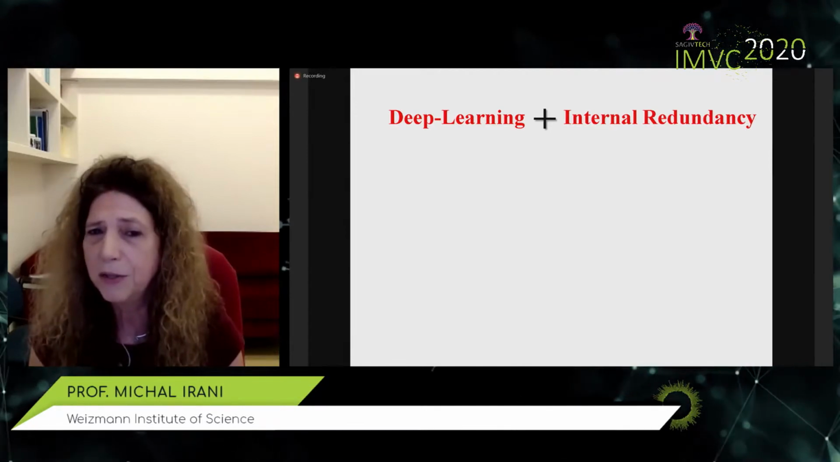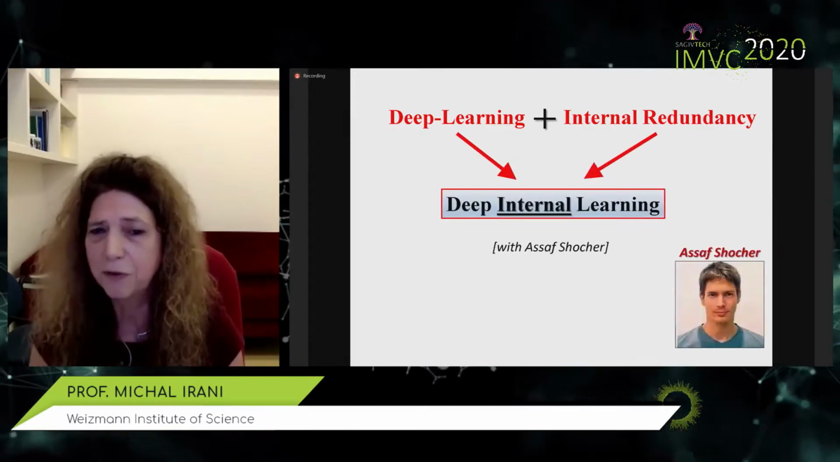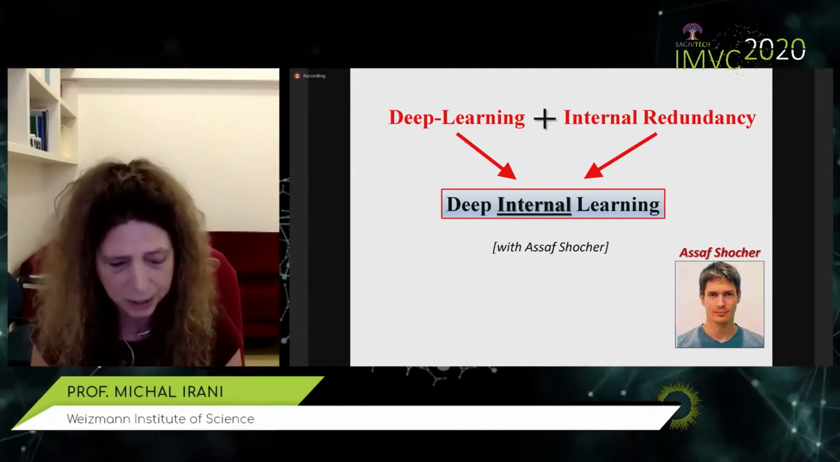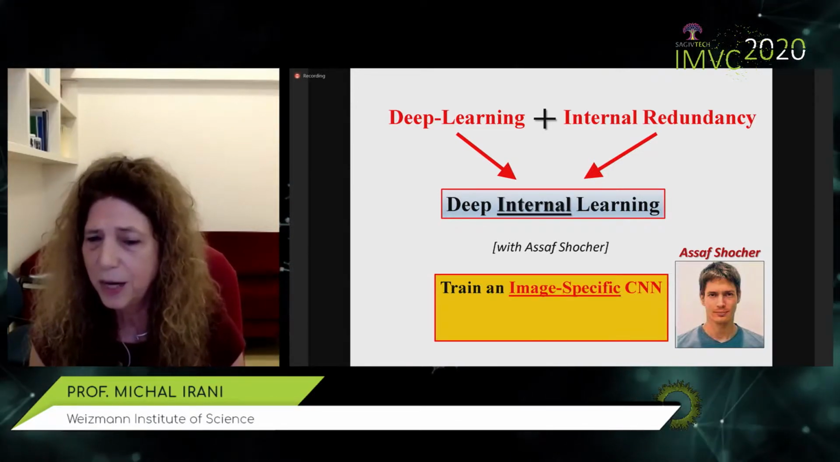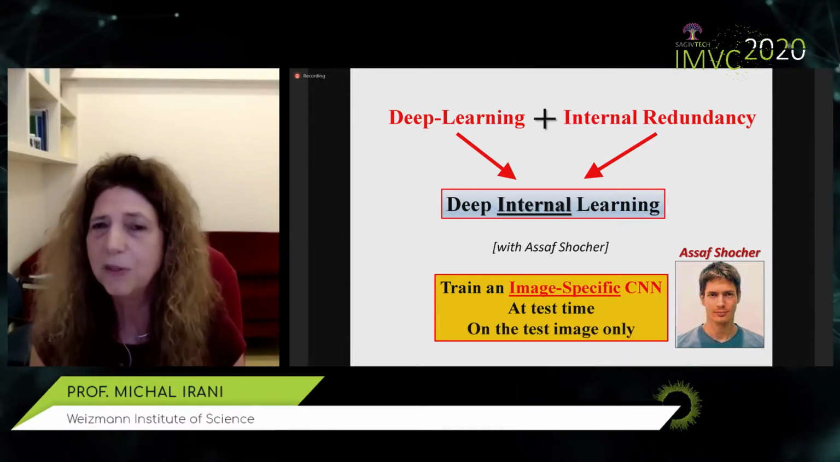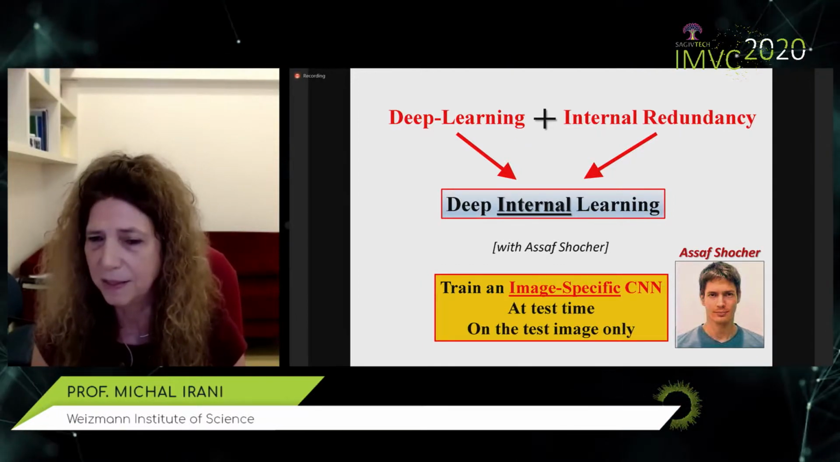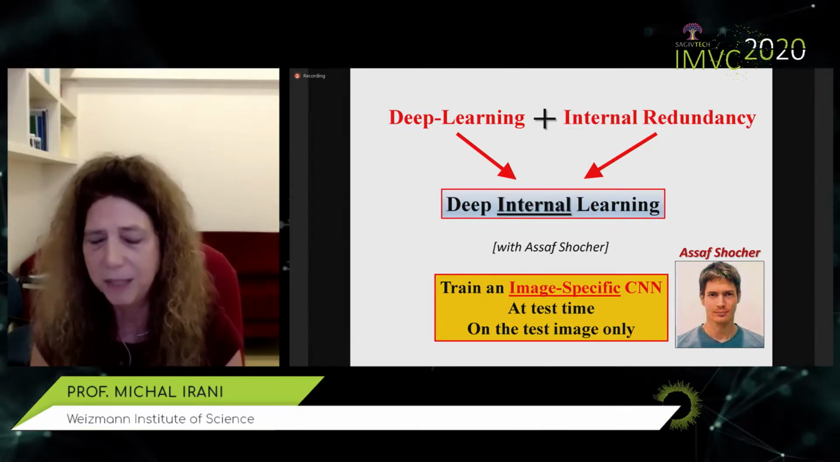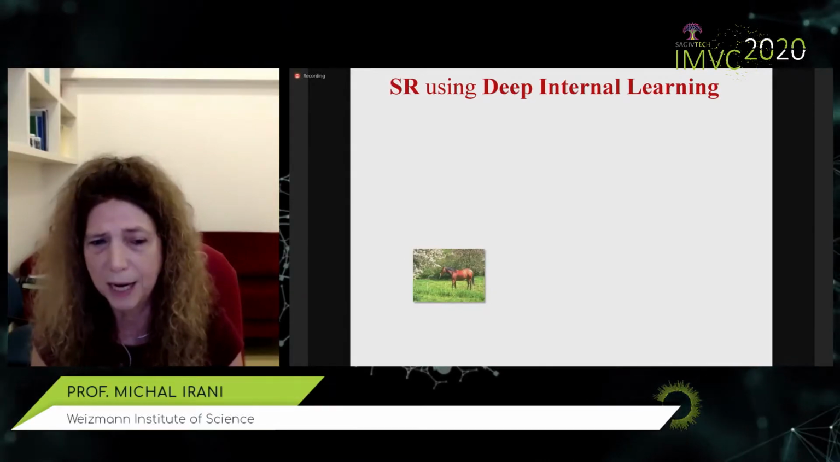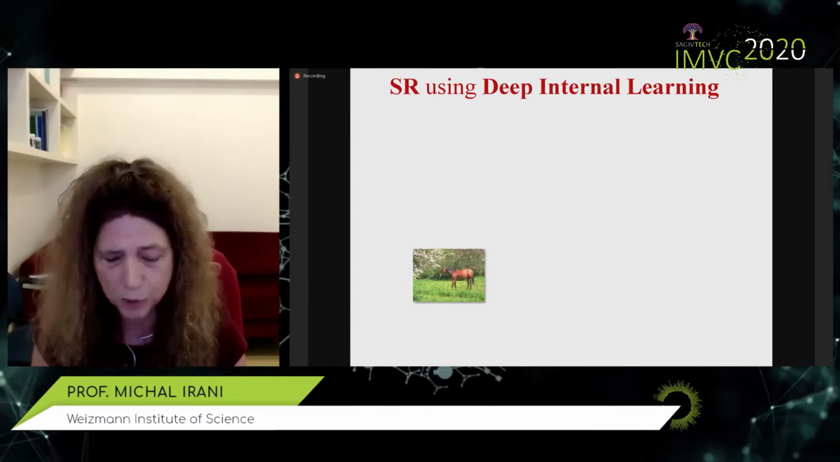And luckily, 3 years ago, my student, Subsampling, came up with a brilliant idea of doing deep internal learning. That is to say, let's train an image-specific CNN at test time on examples extracted directly from the test image. And as you'll see shortly, this can be done quite efficiently. So the first problem we looked at was how we can apply this to super resolution.